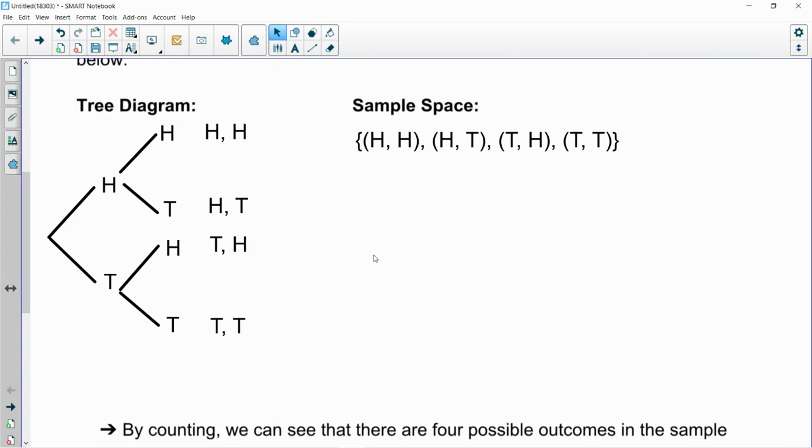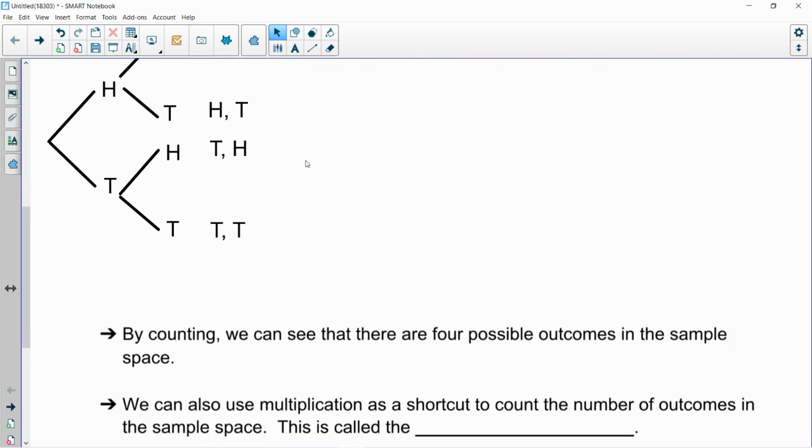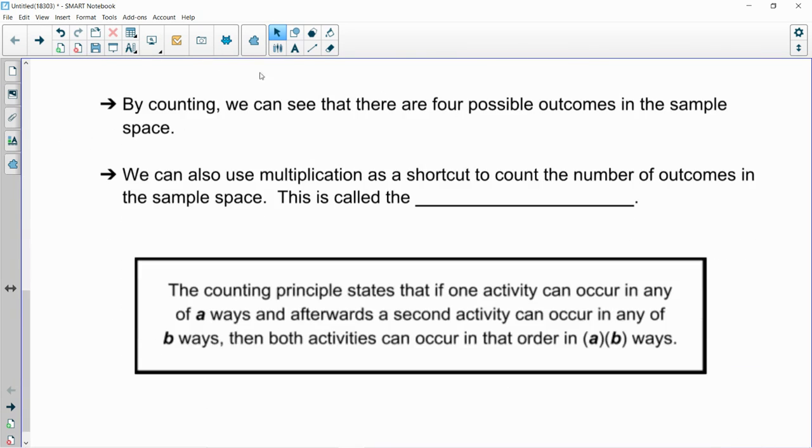All right, so what do we see here? Well, we can see that by flipping 2 coins, there's 4 possible outcomes. All right, so we kind of summarize that right here. All right, 4 possible outcomes. There we go. 4 possible outcomes.